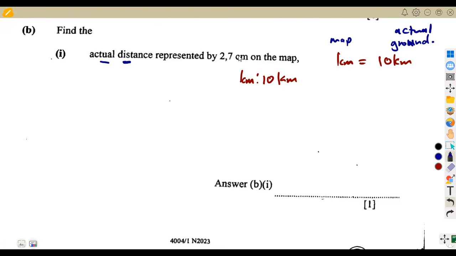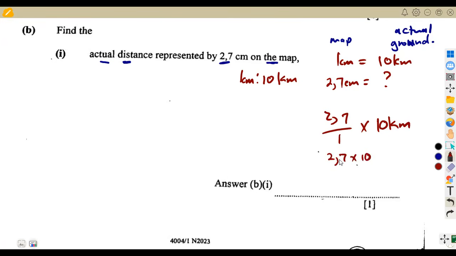So they are asking that given 2,7 on the map, 1 centimeter is what we see on the map. So on the map, we've got 1 centimeter. But on the ground, that same 1 centimeter is 10 kilometers. So what about 2,7 centimeters on the map? It's how many centimeters on the ground? That's the question. Simple proportion. So as you can see, this is going to be more. So it's going to be 2,7 over 1 times 10 kilometers in this case. All right. So we are just multiplying 2,7 times 10.